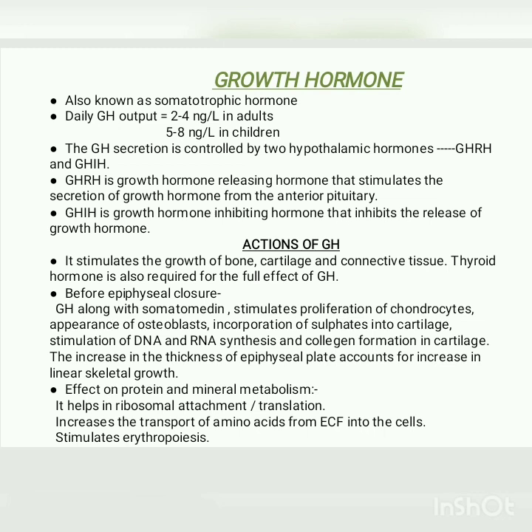The next action of growth hormone is the effect on protein and mineral metabolism. In protein metabolism, first, it helps in ribosomal attachment or translation. Second, it increases the transport of amino acids from the extracellular fluid into the cells. And third, it also stimulates erythropoiesis, that is the formation of red blood cells. Further, a few actions of the growth hormone apart from this.